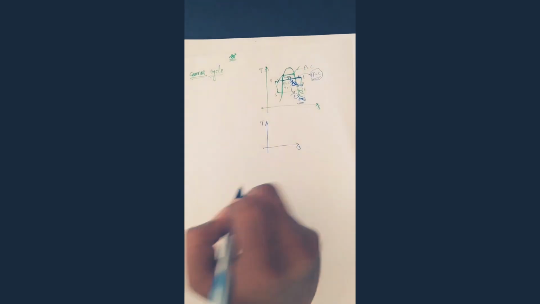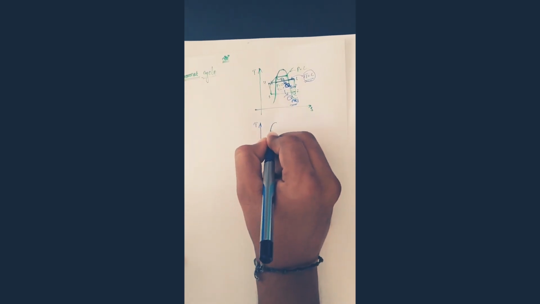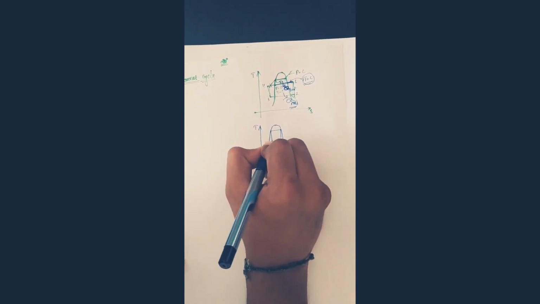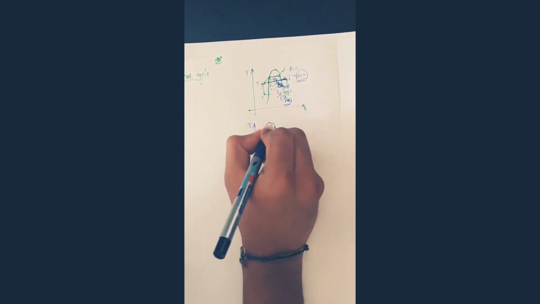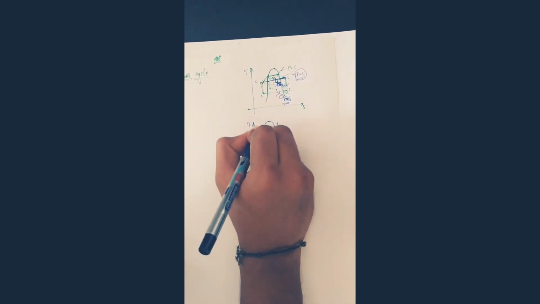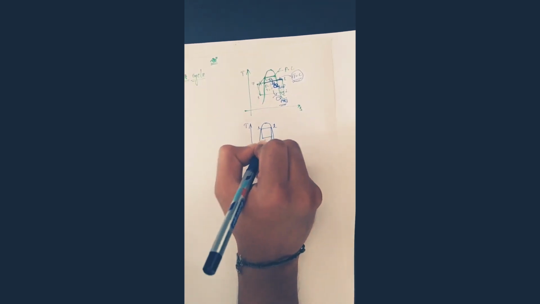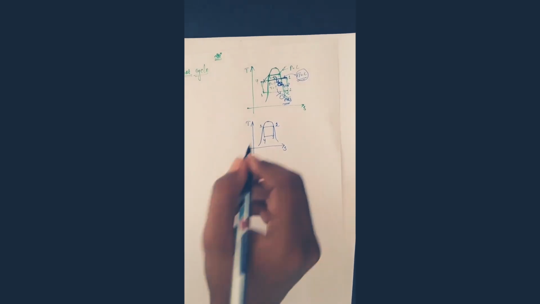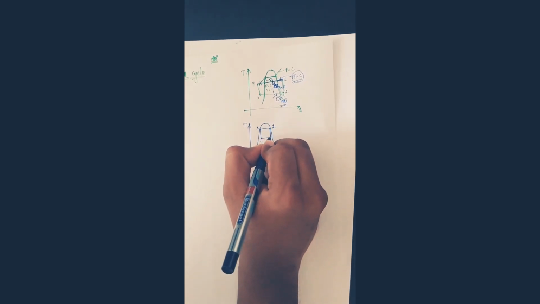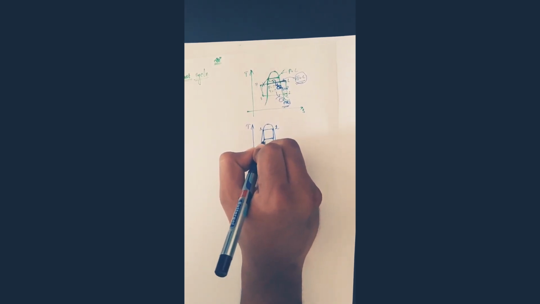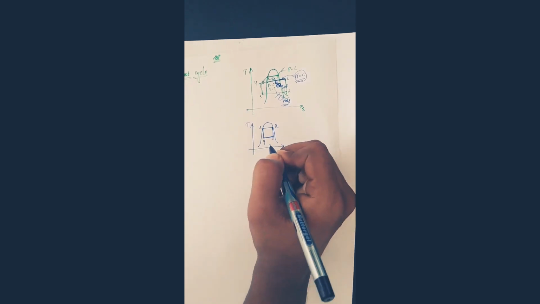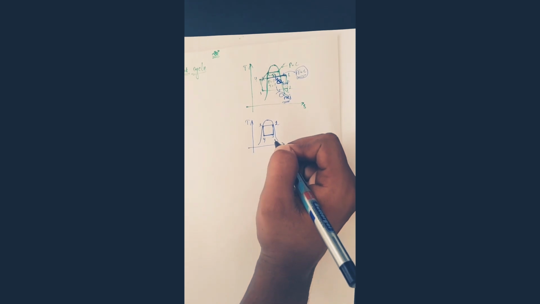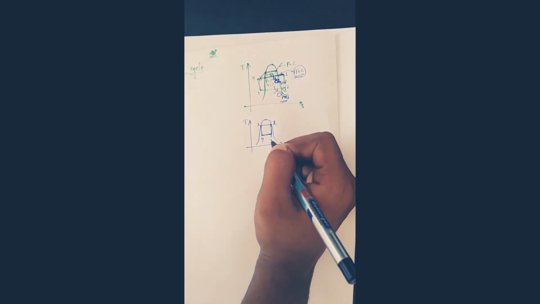So it is not possible. So again we will draw. See, 1, 2, 3, 4. This is the Carnot cycle, up to here. So why can we not use the Carnot cycle? First thing, one is a fast process and another one is a slow process, so we cannot use the Carnot cycle. That is another point.